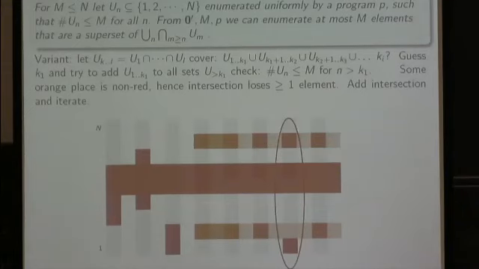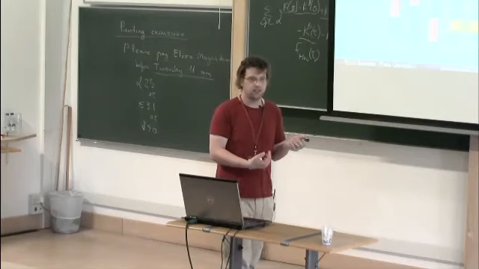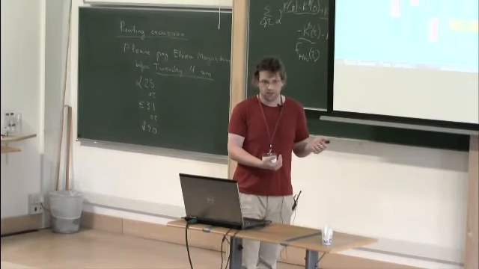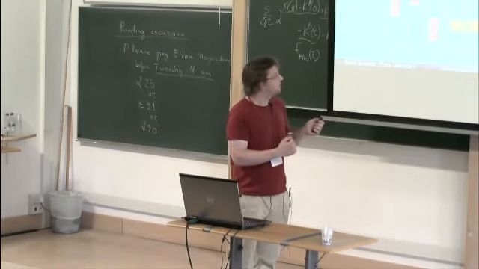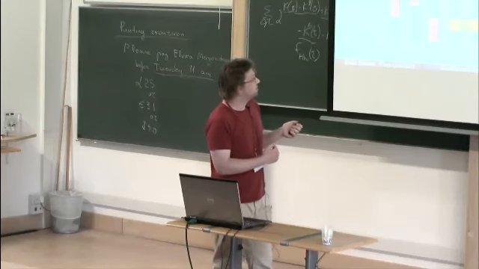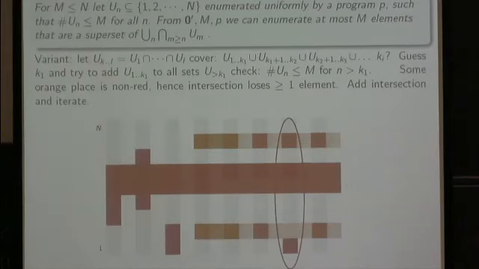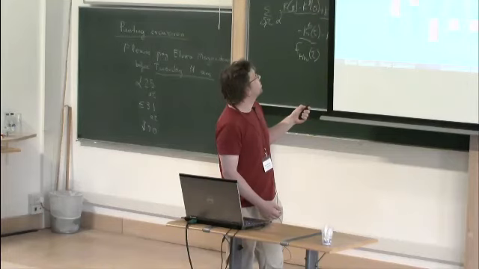Now we have 5 places that are red or orange, so one place is orange but not red. So if we increase the intersection, then the orange region decreases in size, so again it converges, and so we can continue. And in this way we have constructed our sequence such that there are never more than m elements, and it contains all tails, and it is computable with 0 prime.